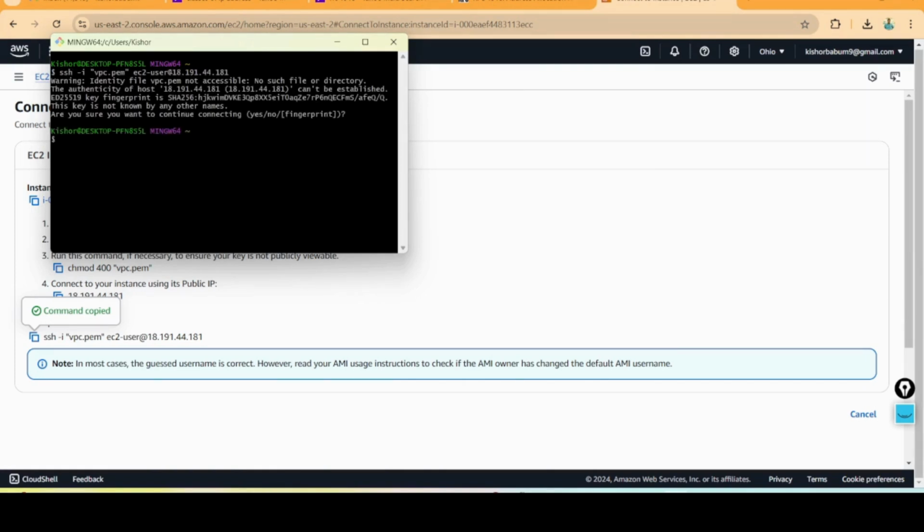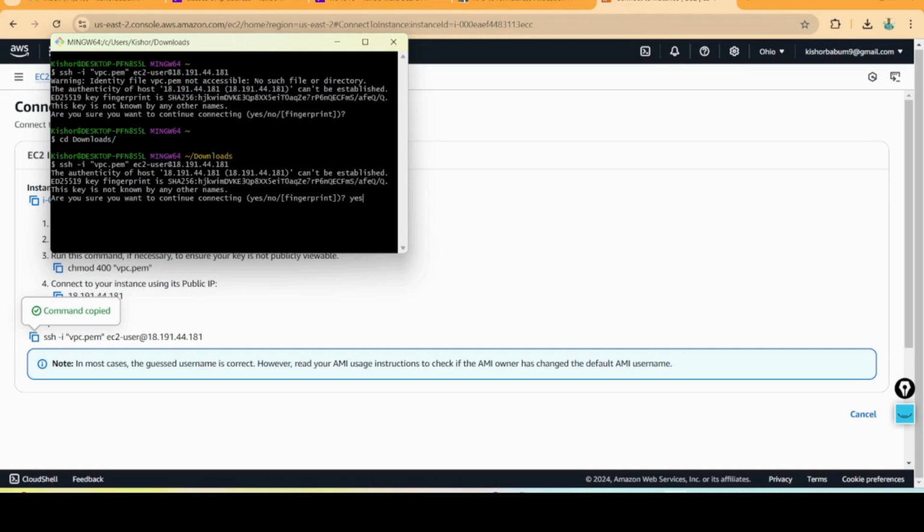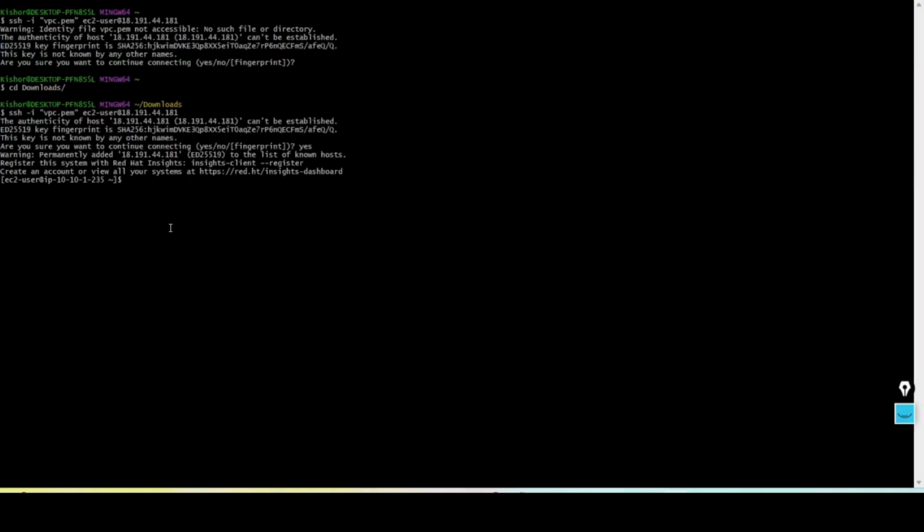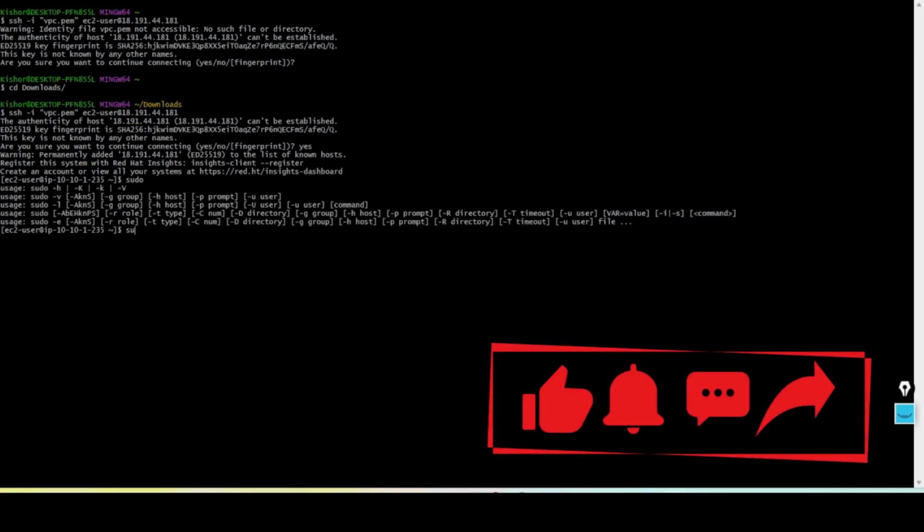My pem file is there in downloads. Now I'm going to connect with my EC2 instance. Now it is connected. I'm going to sudo -i. Now I am in root access.